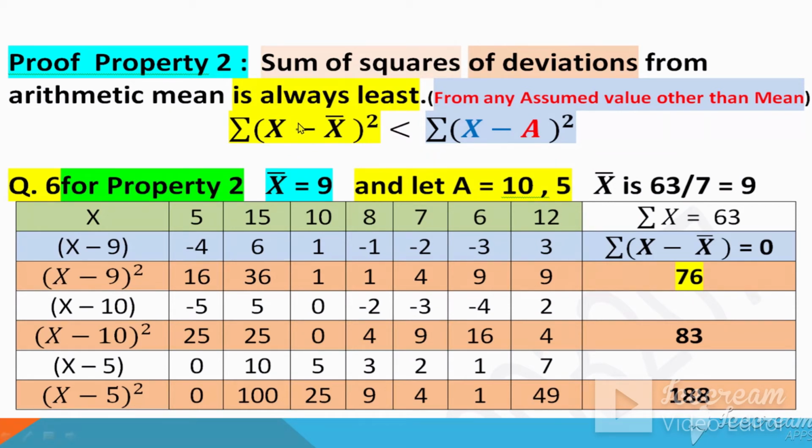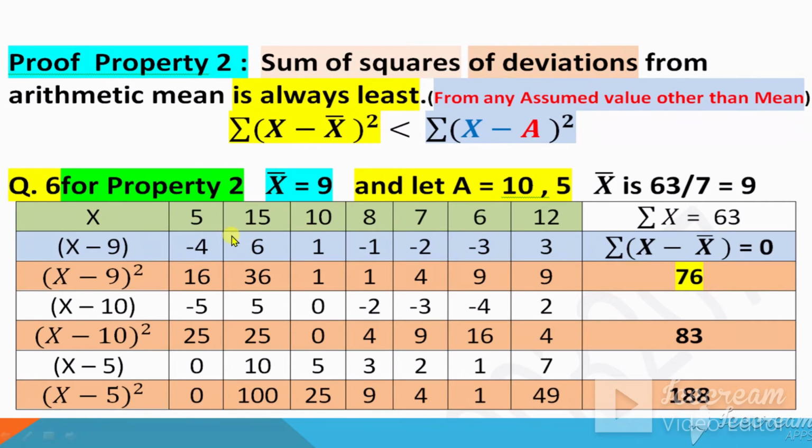This will be least. So what does this property mean? First find x bar, then subtract this x bar from each value of x and take the square of each number, then add up. This answer will become least as compared to the other. A is any assumed value other than x bar. So subtract this a from x and then take the square and add up. So this answer will be larger as compared to this one.